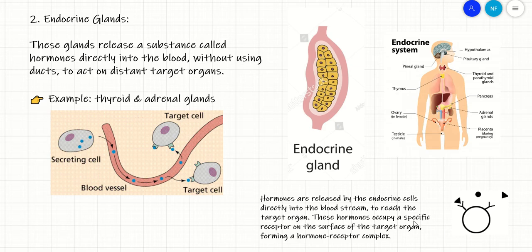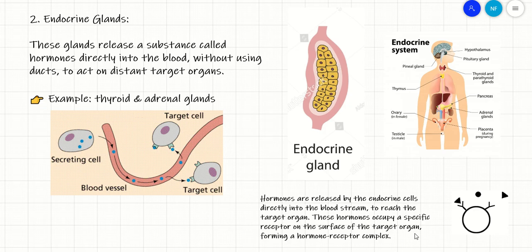These hormones, once they reach this target organ, they occupy specific receptors on the surface of these organs, forming a hormone receptor complex. Yani this is the target cell. This is the receptor on the target cell. This is the hormone. The hormone with the receptor, this is called a hormone receptor complex. Yani the bond between the hormone and the receptor, this is called a hormone receptor complex.